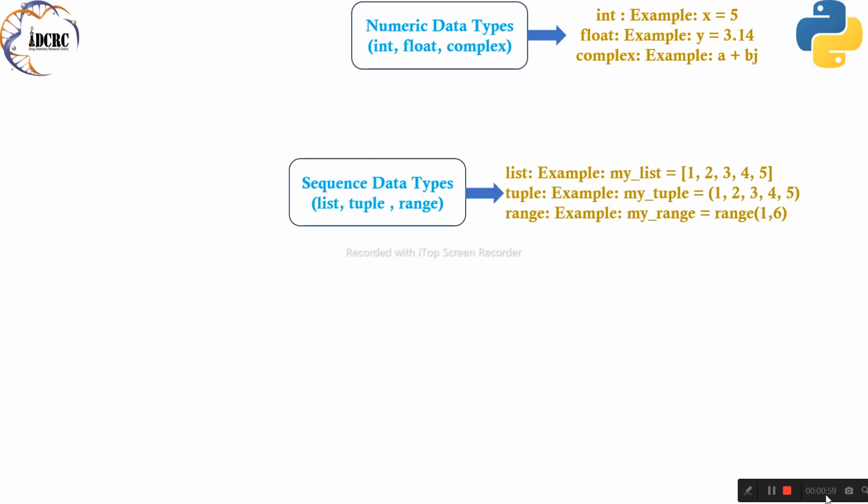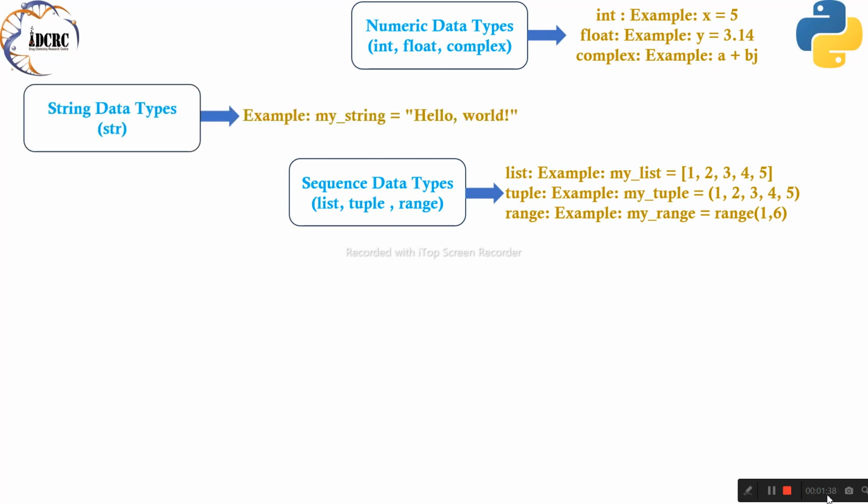Sequence data types. List, imagine a dynamic list of characters, each waiting to play their part in our program's storyline. Lists are mutable, allowing for dynamic changes as the plot unfolds. Tuple, like ancient scrolls sealed with unbreakable wax, tuples hold a fixed collection of elements, guarding their contents from modification. Range, think of ranges as the countdown to an epic adventure, providing a sequence of numbers to guide us through loops and iterations. Sequences are the backbone of Python's narrative, shaping the plot of our programs.